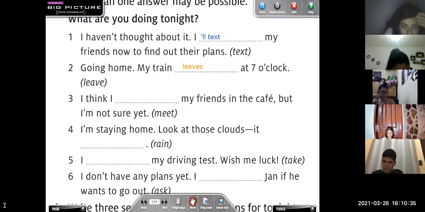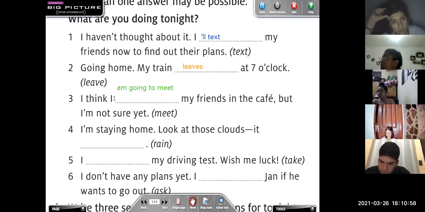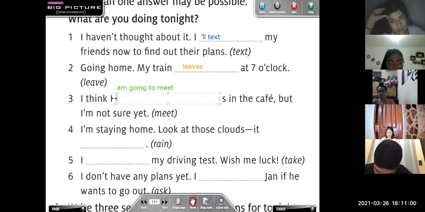Sí, future. Again? It's a future plan. Okay. I'm going to meet my friends. It's a future plan. But remember, if the plan is arranged, if you have an hour, a place, or a day, you can use the present continuous.